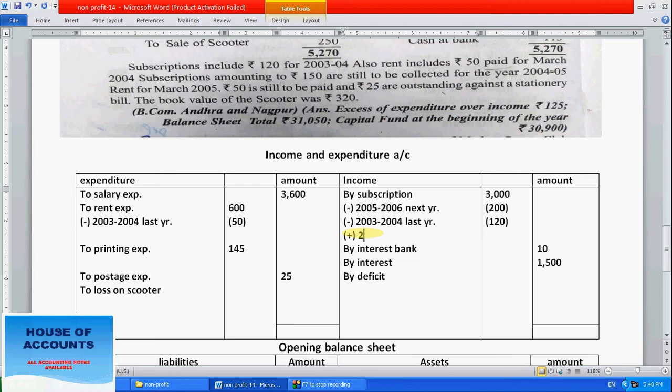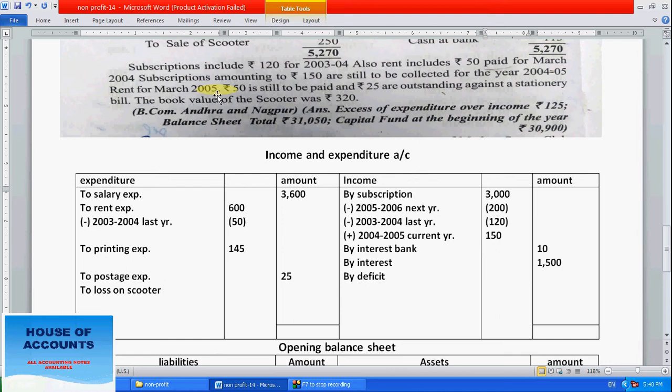Okay, 2004 to 2005, current year. All right, how much? 150. So directly write 150. Okay, next, rent. Okay, 150.